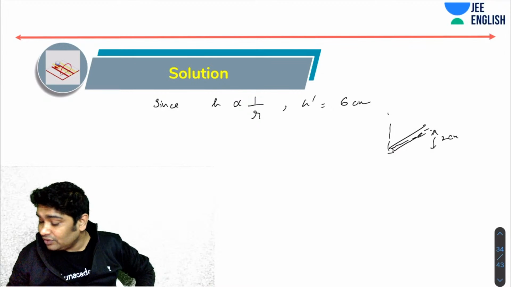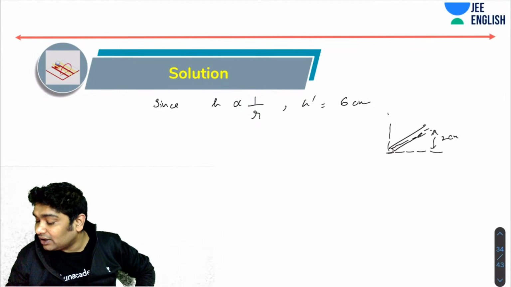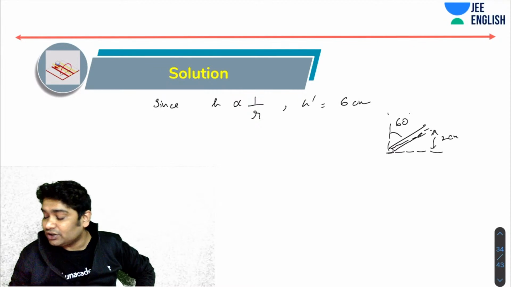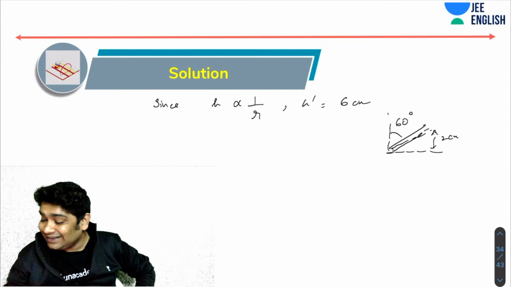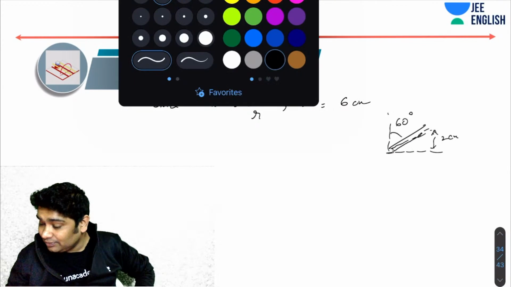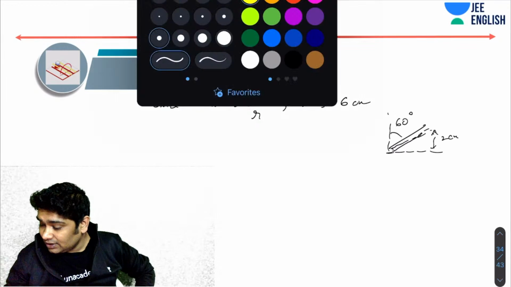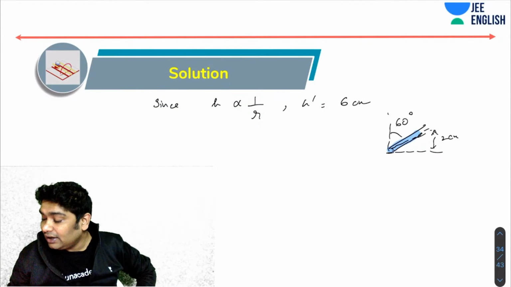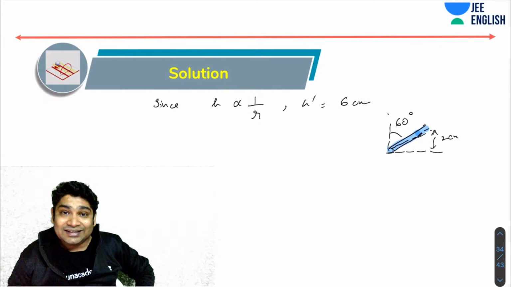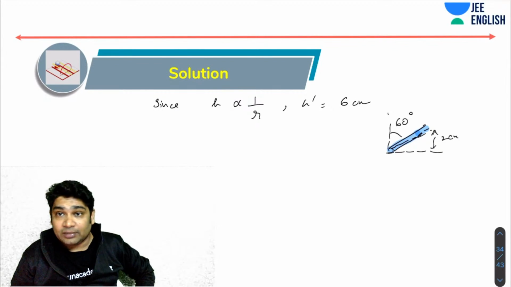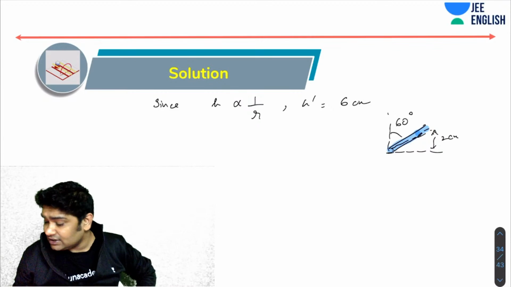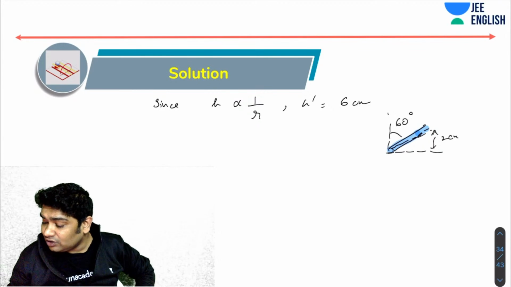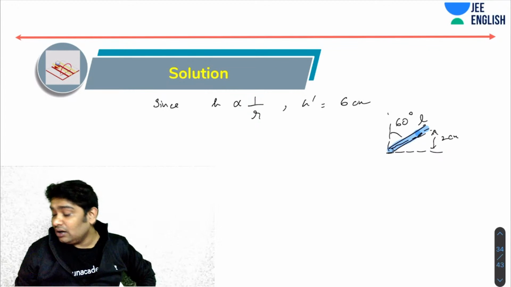Okay. When you're inclining it by 60 degrees, so you are inclining it with the vertical because it was vertical initially. Okay, so what you will realize is that the length of the water column here will go up to a length so that the vertical height is still 2 centimeter.